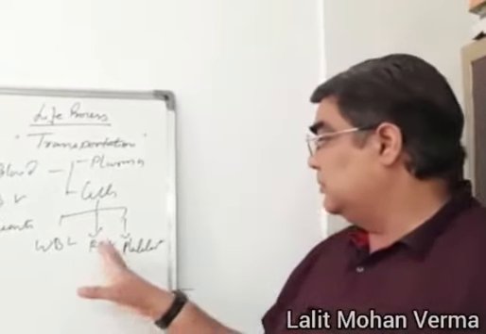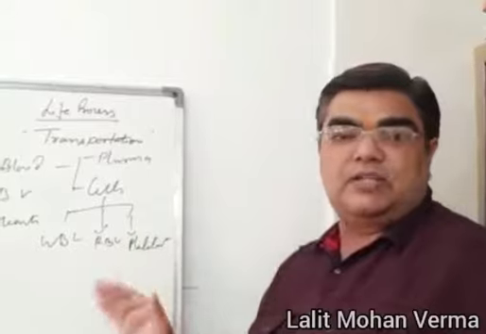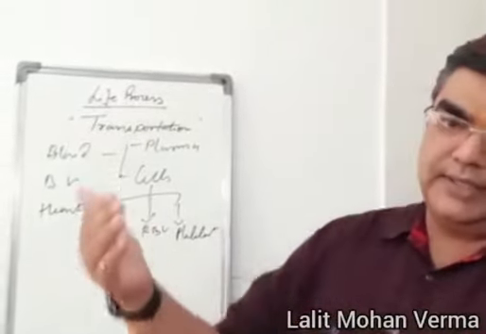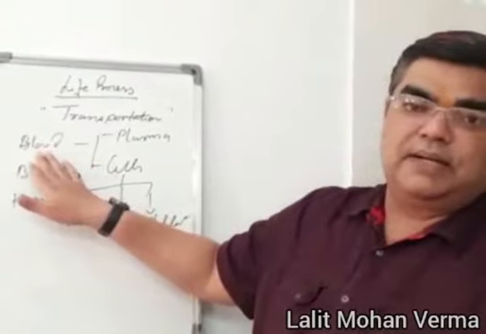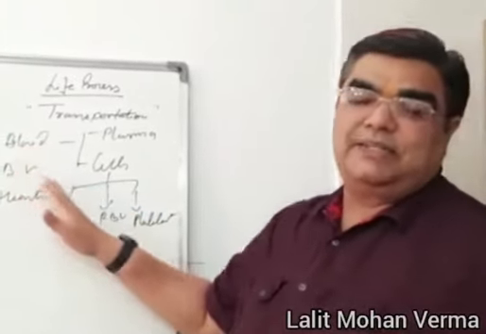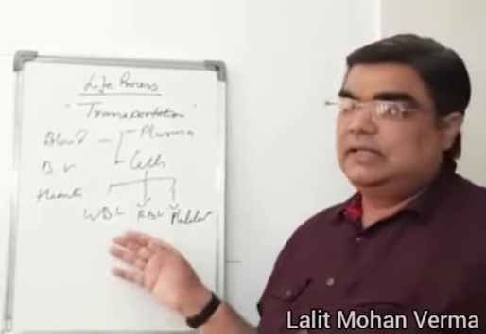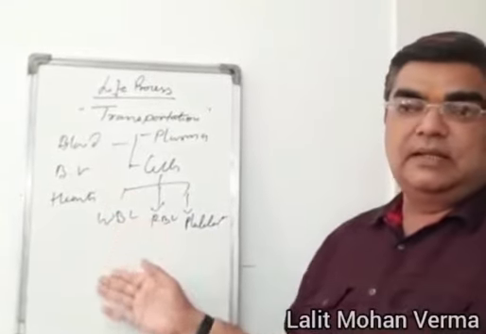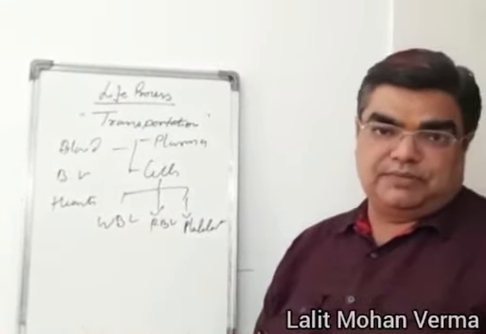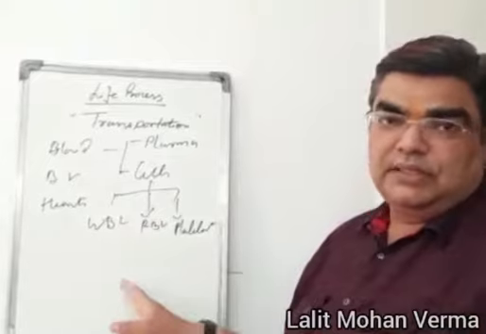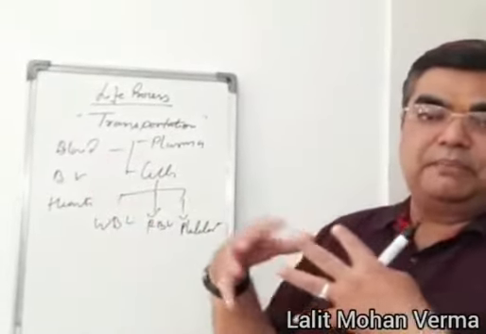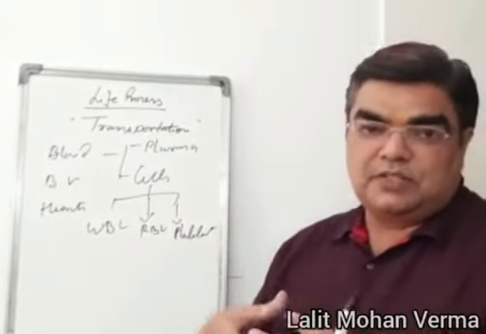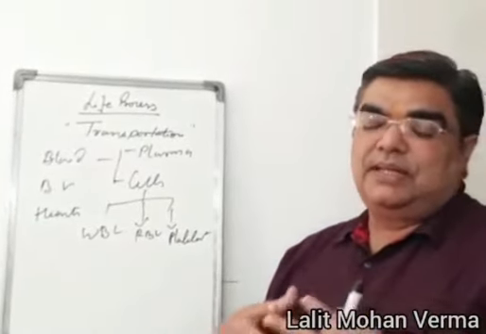So these cells have to pass from one place to another. If they are just in one place in the blood, how can we carry them to other parts of the body? Because oxygen is needed in different tissues. Therefore, there is a need of a particular type of pumping system, a transport system in our body.